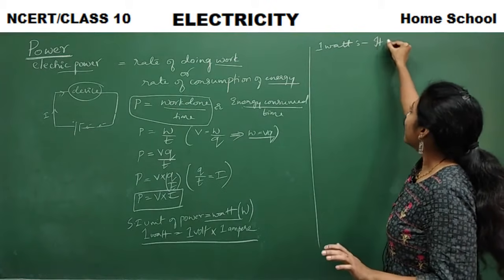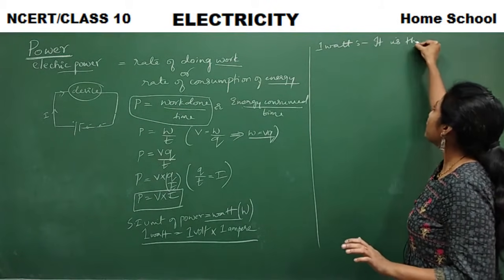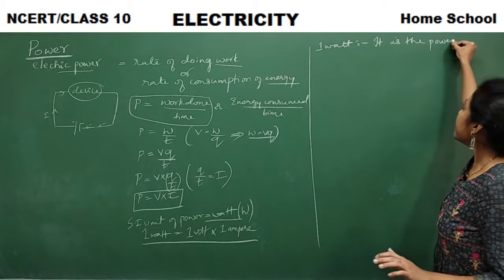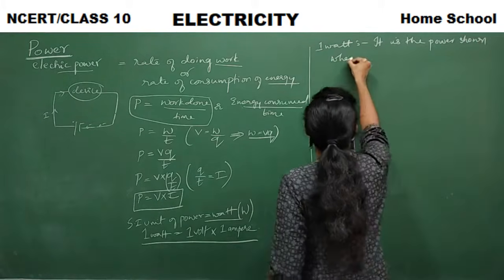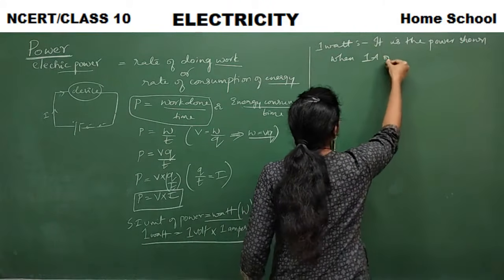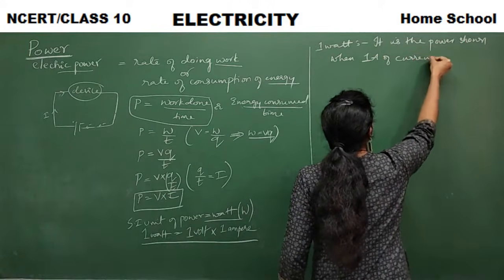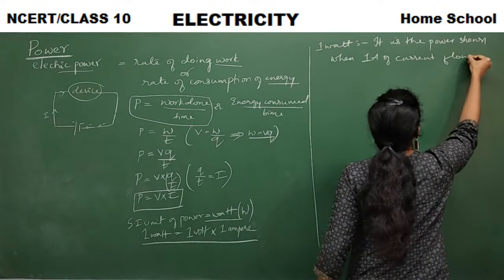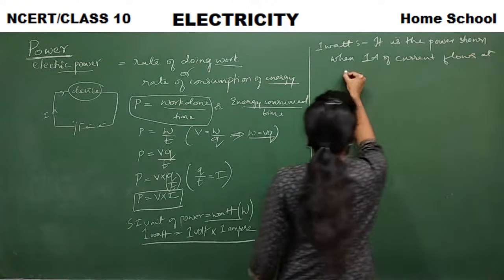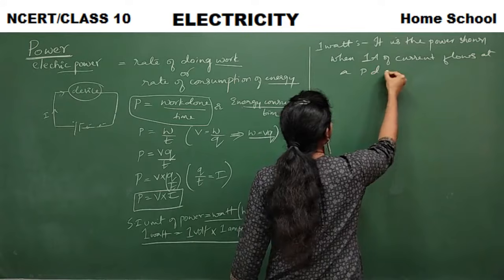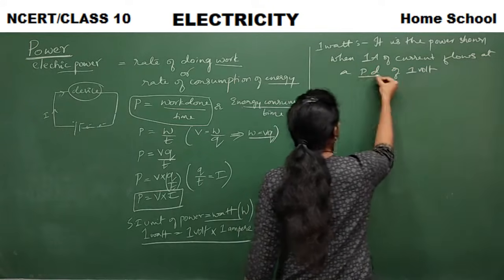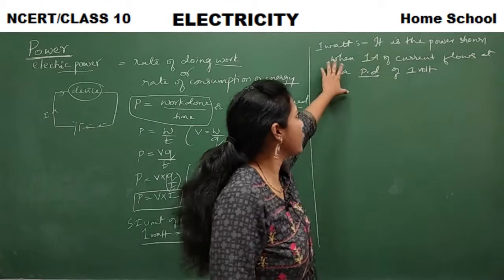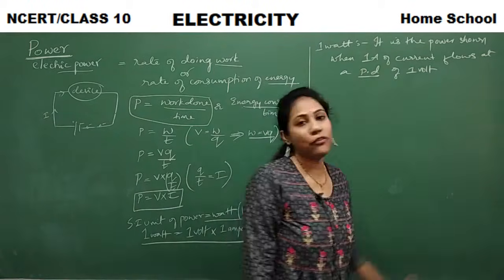It is the power shown when 1 ampere of current flows at a potential difference of 1 volt. PD in the sense potential difference, right? So this is the definition of 1 watt.